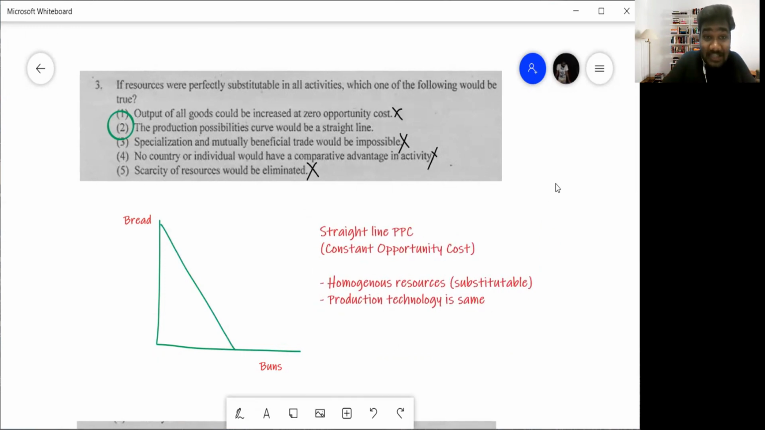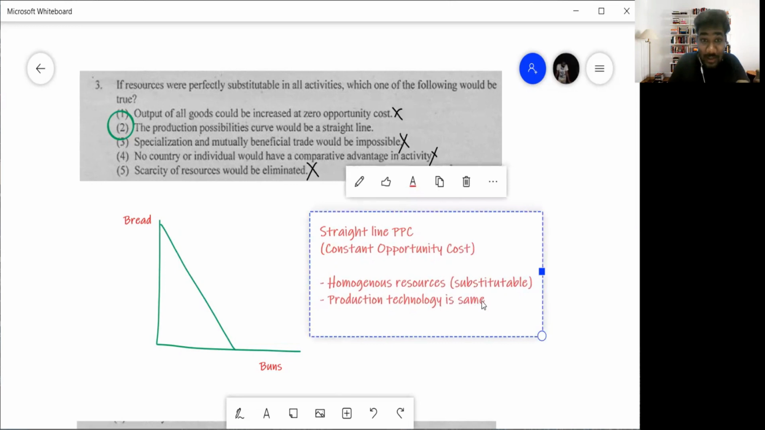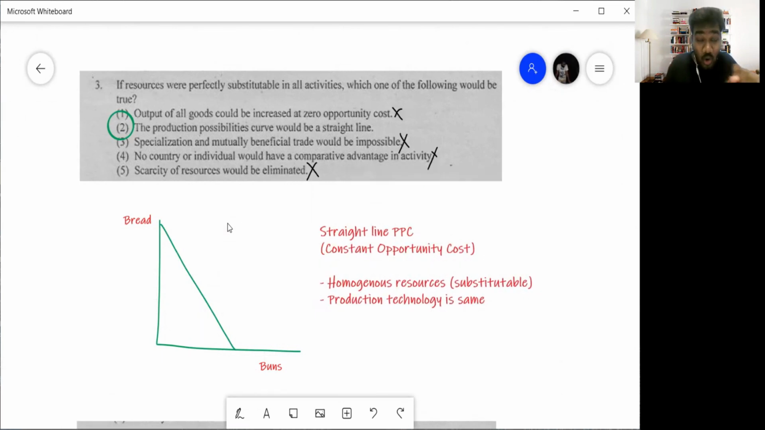Homogeneous resources means all resources are the same. They are perfectly substitutable. That means the same. So breads and buns, let's say, for example, are using the same oven, the same labor. That means the same, let's say, baker, right? So perfectly substitutable. And then the production technology is the same. So in this case, when you have perfectly substitutable resources, that denotes that you have constant opportunity cost. The moment you have constant opportunity cost, what kind of a PPC will you have? You will have a straight line PPC, something like that.